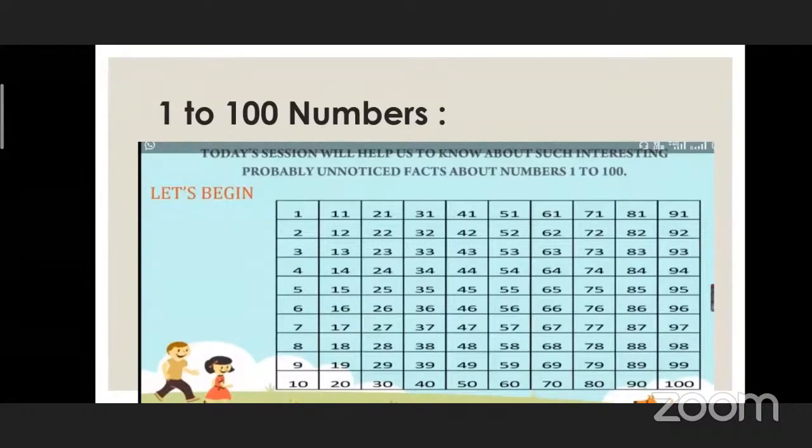Why? Because we are going to study the features of numbers from 1 to 100. So let's begin today's class. Today's class will help you know about such interesting, probably unnoticed facts about the numbers 1 to 100.